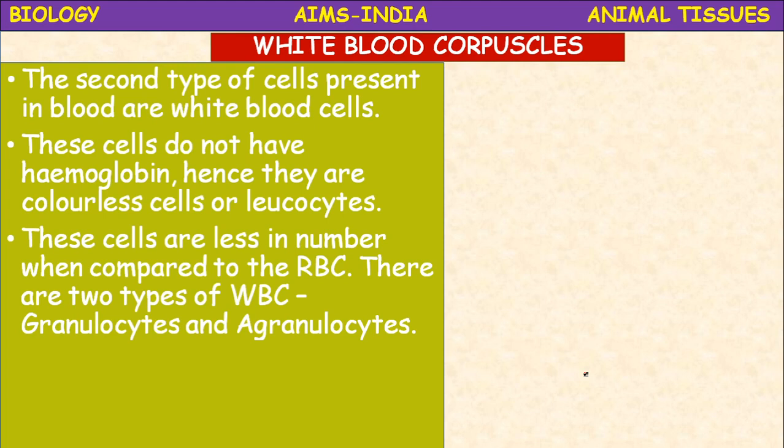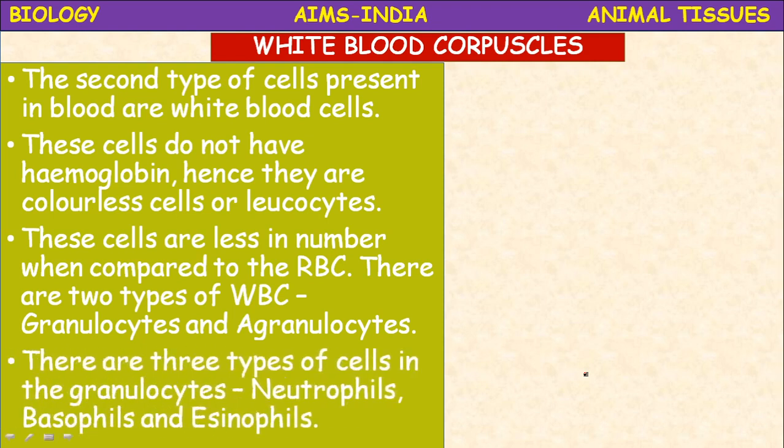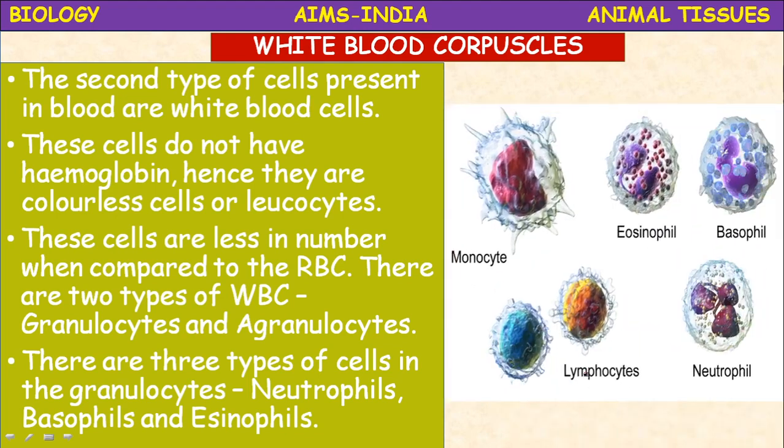There are 2 types of WBC present in our blood: granulocytes and agranulocytes. Granulocytes are again divided into 3 types: neutrophils, basophils, and eosinophils or acidophils. Acidophils are also called eosinophils, and at the time of allergy they increase. Different cells present in the WBC perform different functions. Eosinophils are also called acidophils based on staining.